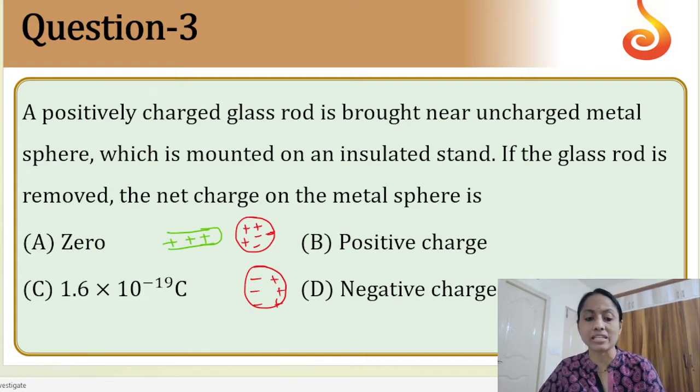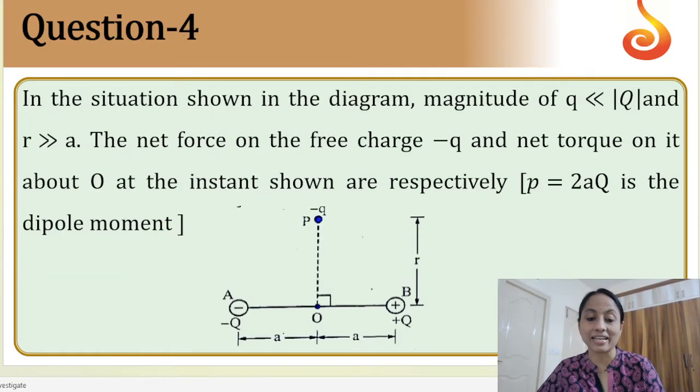Now if the glass rod is removed, again the charges get rearranged. So there is nothing happening here. The amount of charge remains the same. However many positives are there, those many negatives are there. So the total charge is 0. So option A would be correct. It is a very simple question, but yes, it is a tricky question I feel, because it makes the students get confused. So I like this question.